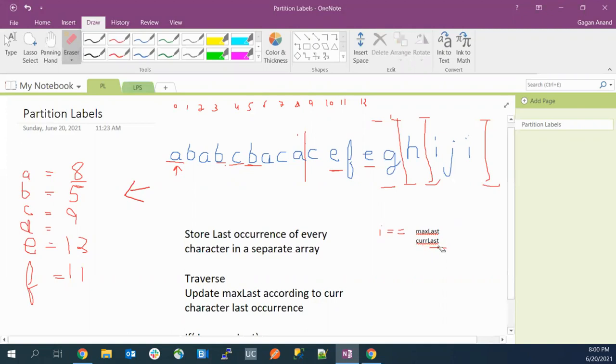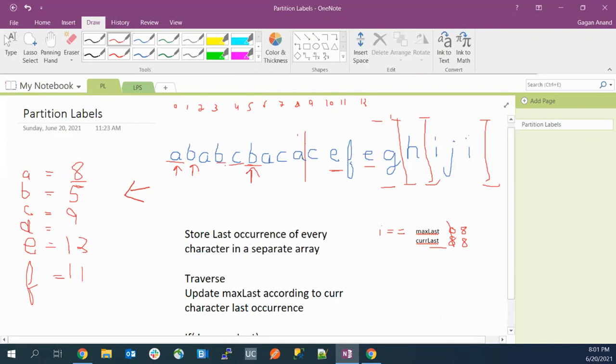After this, we check how to update: current max last is 0 and current last is 8 now. Since the current last is greater than max last, we update the max last. So now we have 8 and 8 for both. Now we'll move to the next character. We have B here now. The last occurrence of B is at 5, right?